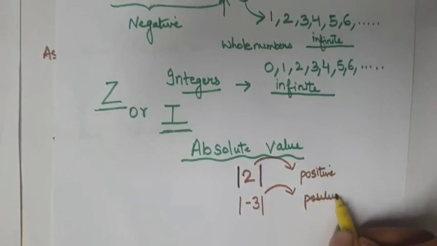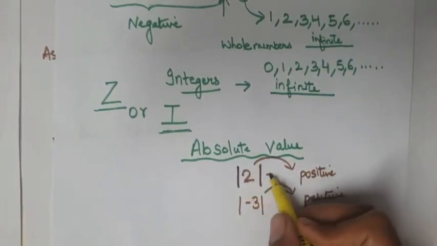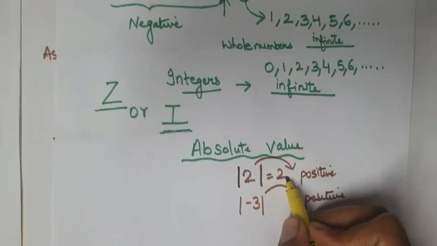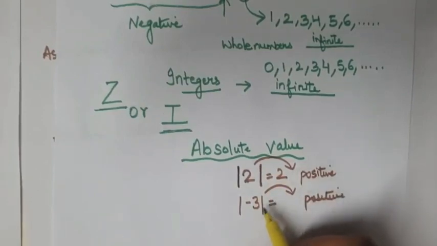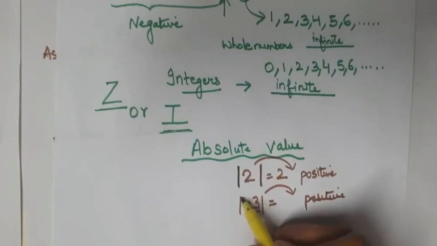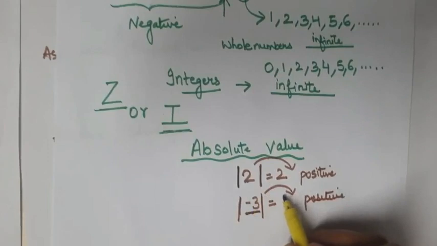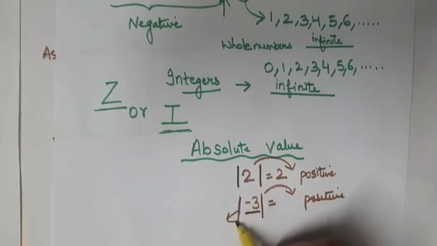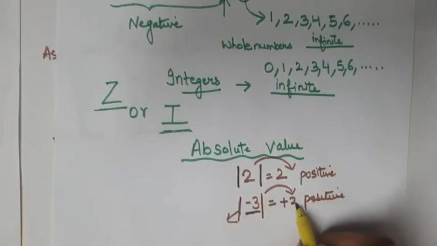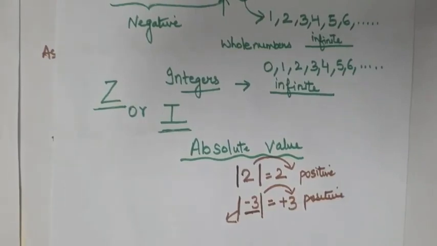So we can say that here the answer will be +2, and here, since the integer is negative, but whenever the value comes out from the absolute value, the answer always becomes positive.